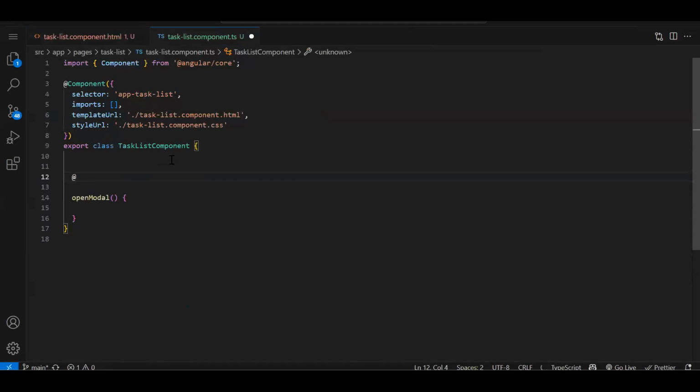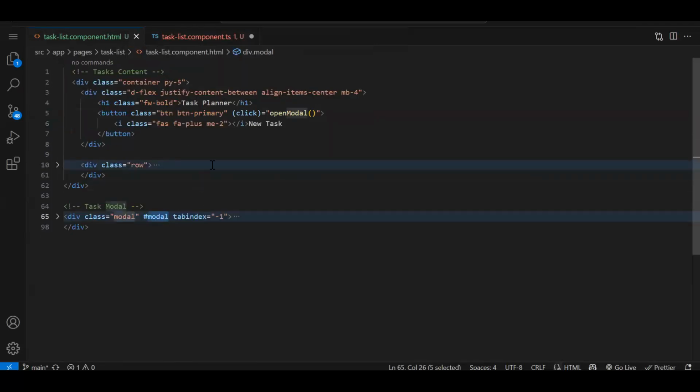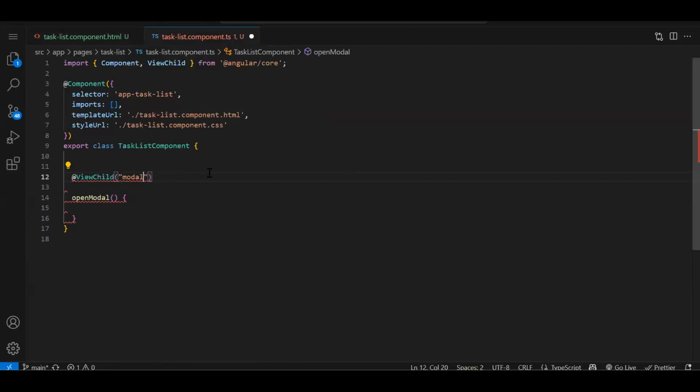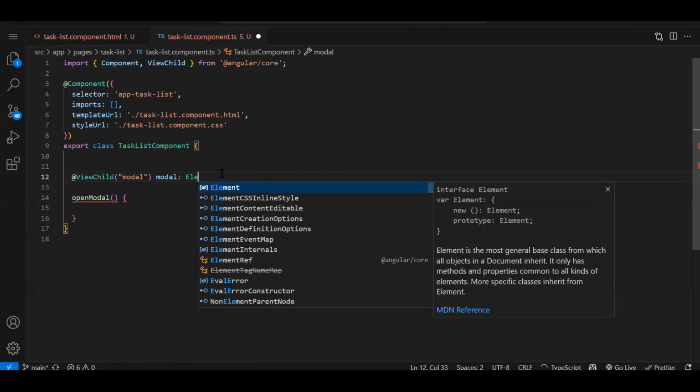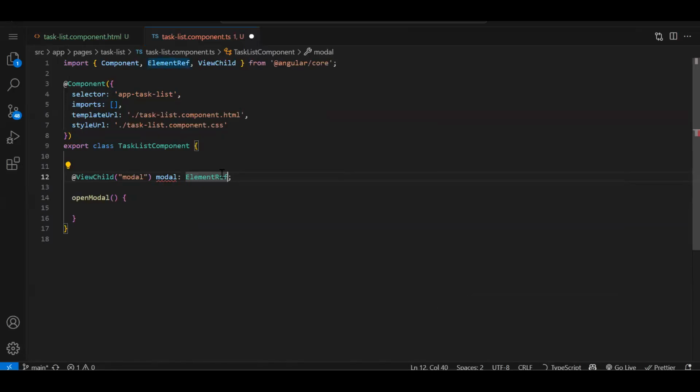Now we will create a ViewChild. So @ViewChild, round bracket, and here you need to provide the template reference variable, whatever you set, modal. This will go over here. Then your ViewChild name and data type. What type of data are you going to store inside this ViewChild? ElementRef, the element you are going to store. Now we just need to add a not-null assertion property, because how are we going to initialize the ElementRef? Otherwise it will ask you to initialize the ViewChild ElementRef.